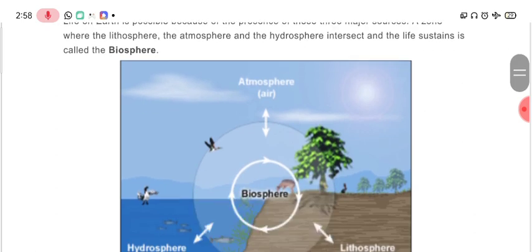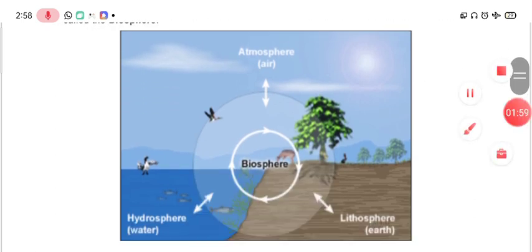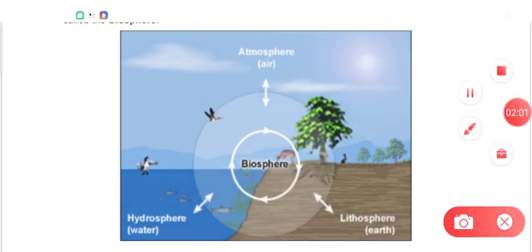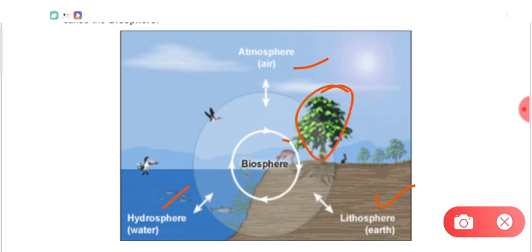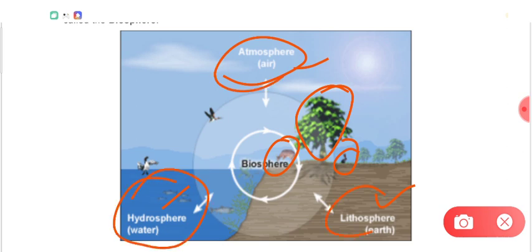So we can say the living organisms exist only in those regions of the earth where air, water and soil are available. So dear students, organisms like plants and animals are found only in those areas of earth where these things are interacting with each other.